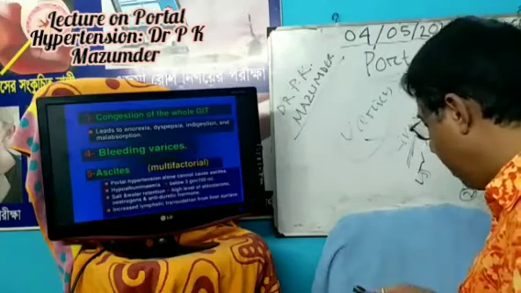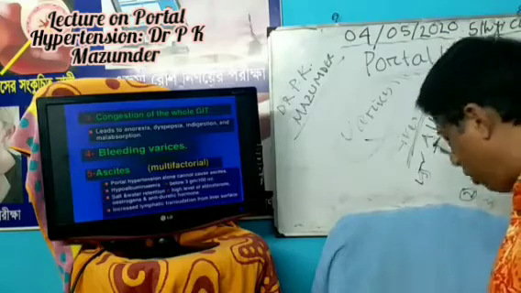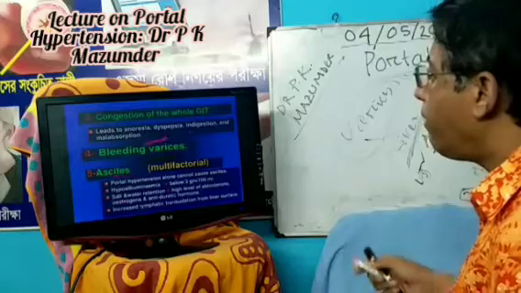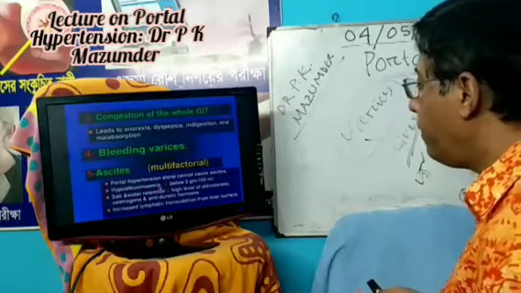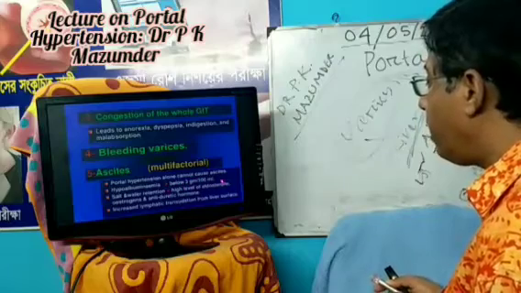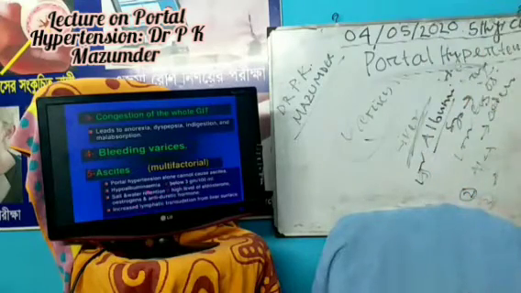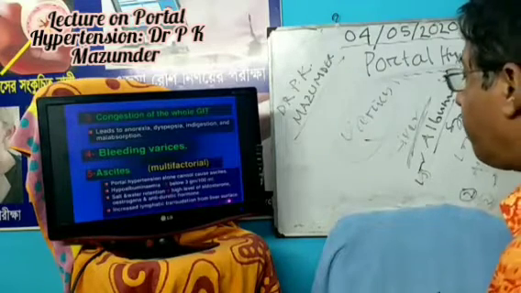So you should remember, and it is asked in the Viva board, what are the causes of ascites in portal hypertension? Portal hypertension alone cannot cause ascites. Hypoalbuminemia, below 3 gram per 100 ml, salt and water retention due to high levels of aldosterone, estrogen and antidiuretic hormone, and increased lymphatic transudation from the liver surface.